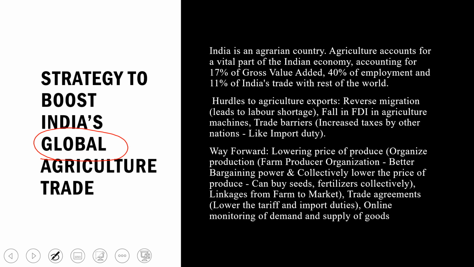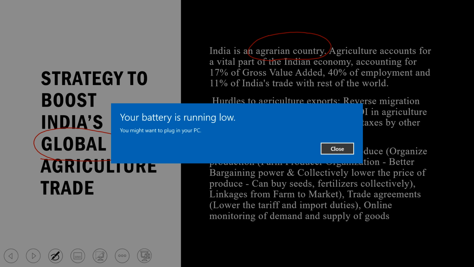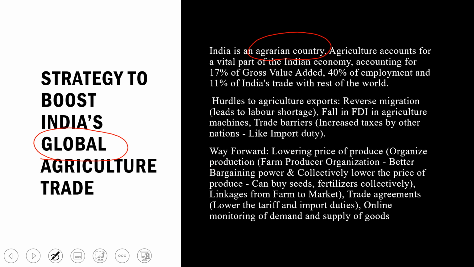India is basically an agrarian country. Why agrarian country? We have fertile land, we have plain land in the Deccan region and northern India, and we have a monsoon type of climate which gives rainfall every year. So we are an agrarian based country. In spite of that, we do not spend even 1% of the GDP on our agriculture.